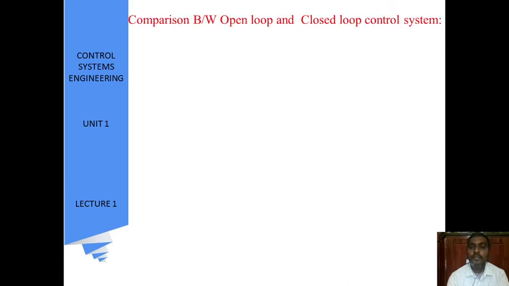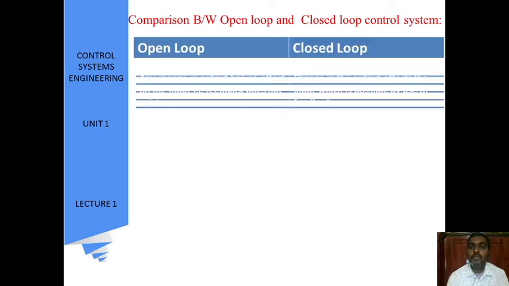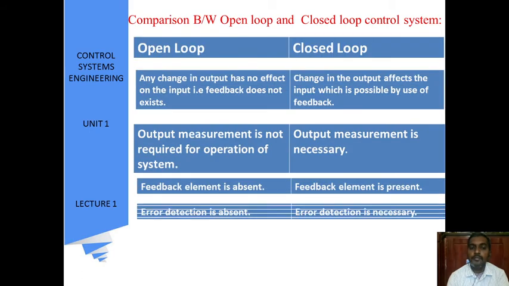So, comparison between open loop and closed loop. See, any change in the output has no effect on the input, that is, feedback does not exist in an open loop control system, and feedback exists in a closed loop system. Change in the output affects the input, which is possible by use of feedback.